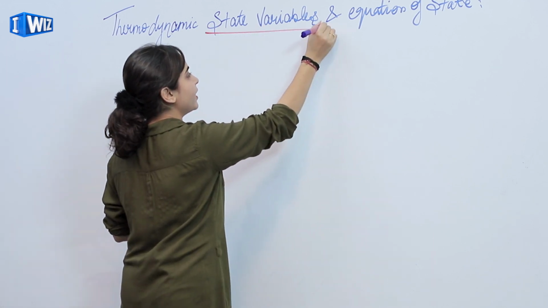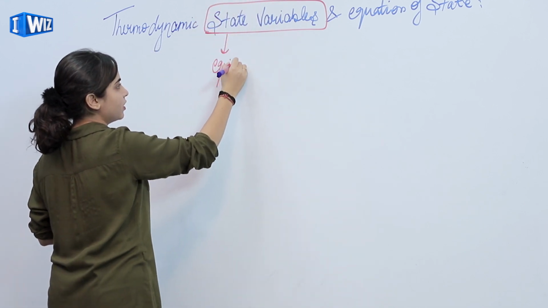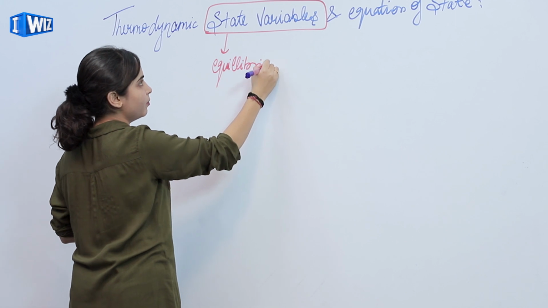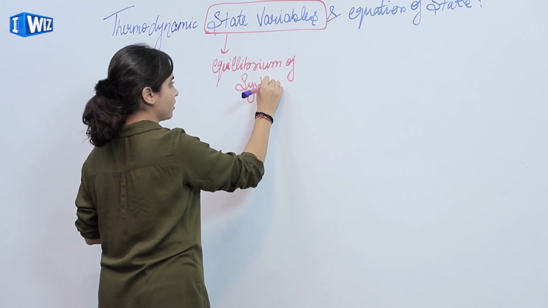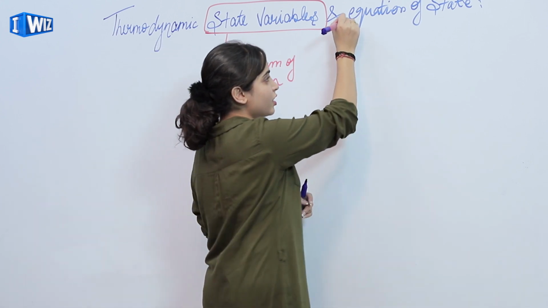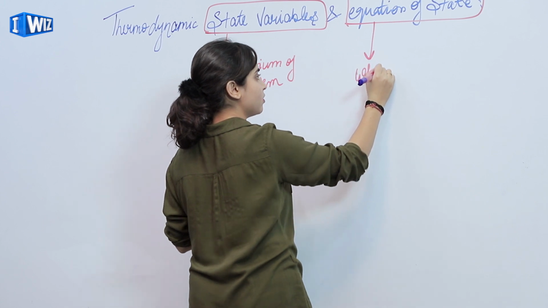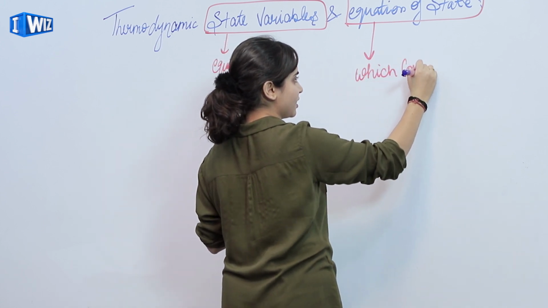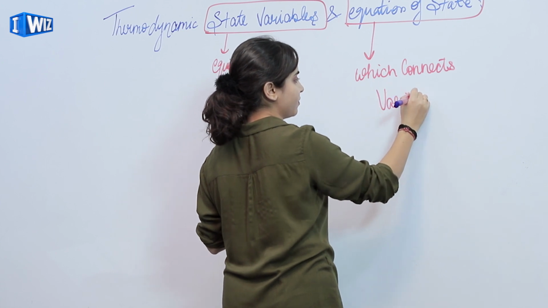State variables basically describe the equilibrium of the system, and equation of state is the equation which connects these variables.